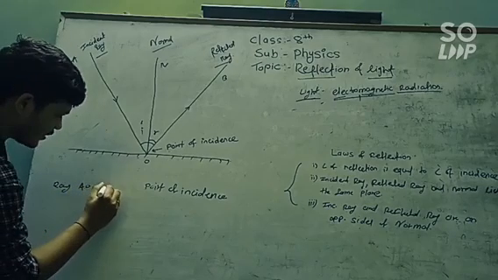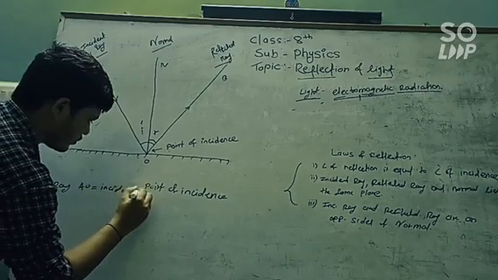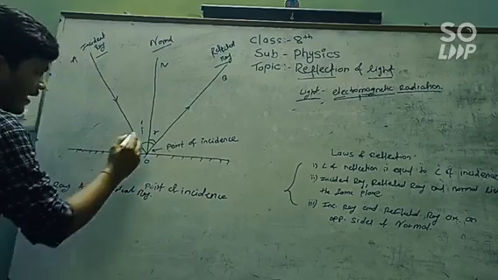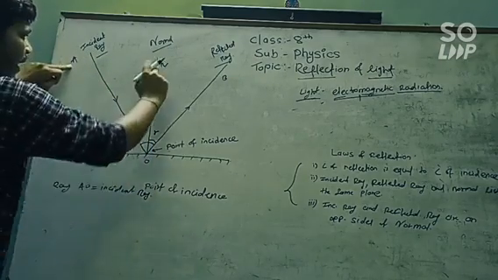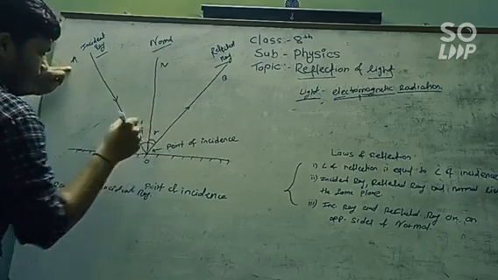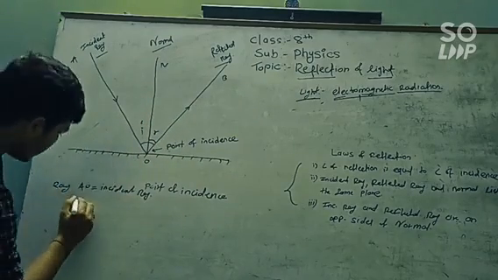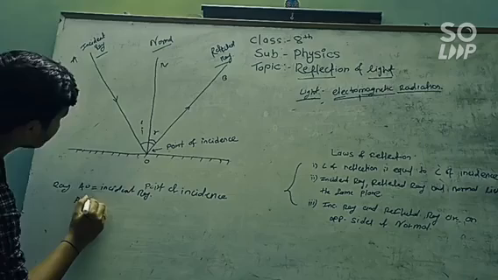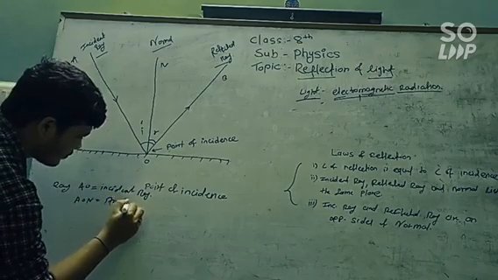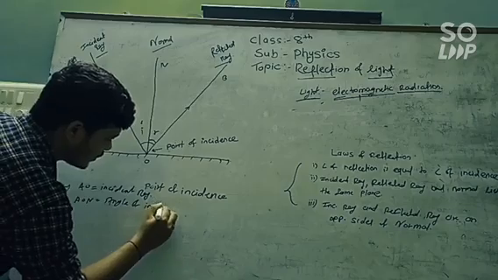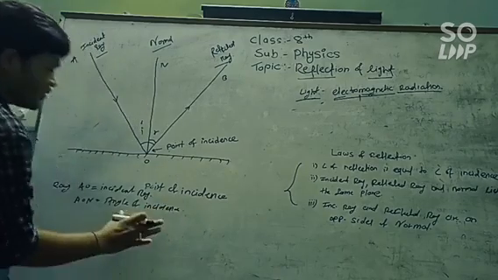Ray AO is equal to the incident ray, and angle I, that's the angle made by AO and N, is nothing but the angle of incidence, means angle AON is equal to the angle of incidence. Now what is the angle of incidence?